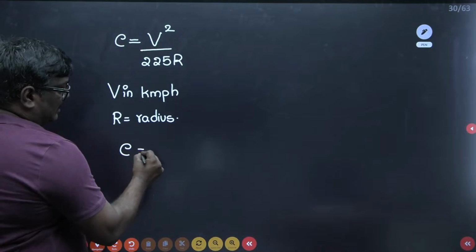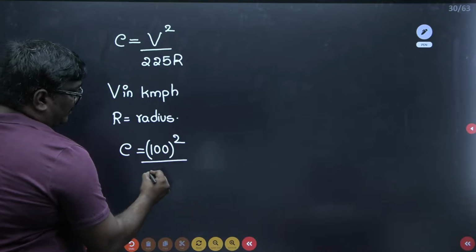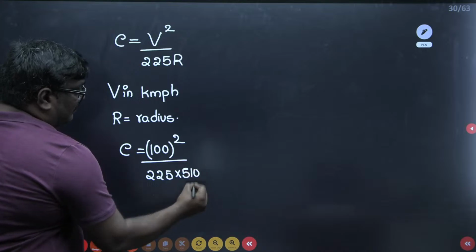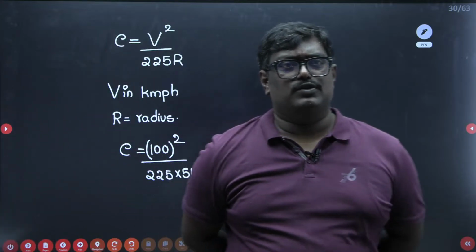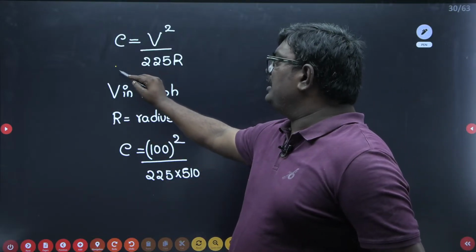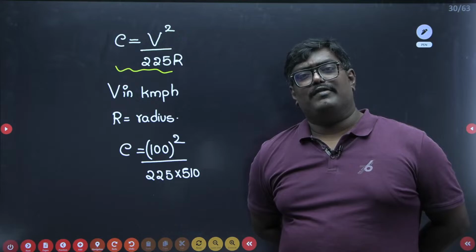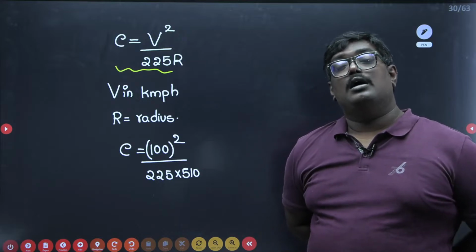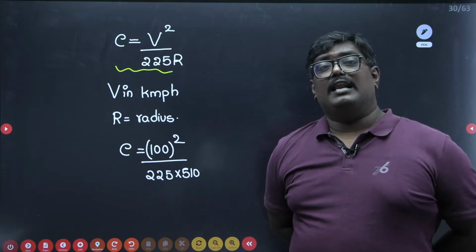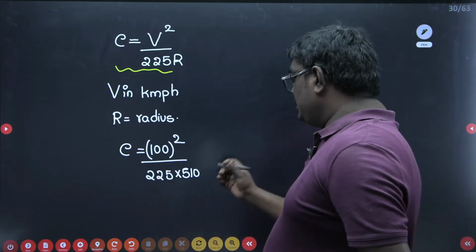So super elevation is 100 square upon 225 into 510. What is the value of super elevation here, students? If you consider the design super elevation, we take it for mixed traffic, or equilibrium super elevation. In mixed traffic, the coefficient of friction will be 0. Here we take the velocity as 75%, and we calculate E is equal to V square upon 225R. On solving this, you will get a value of